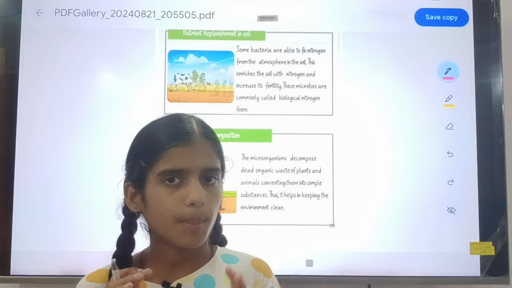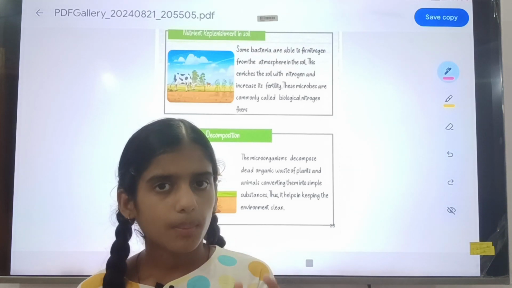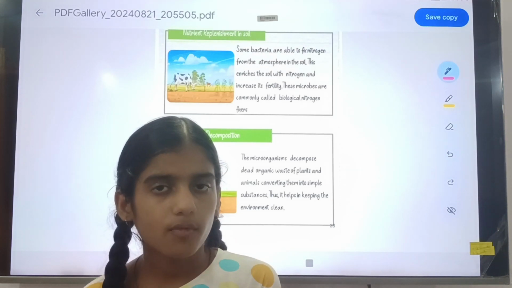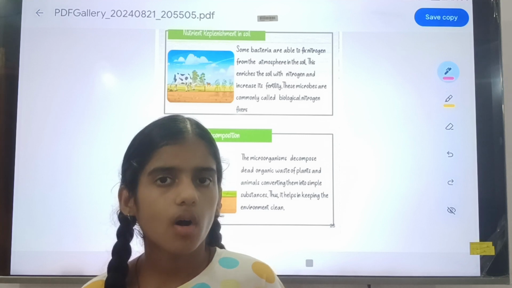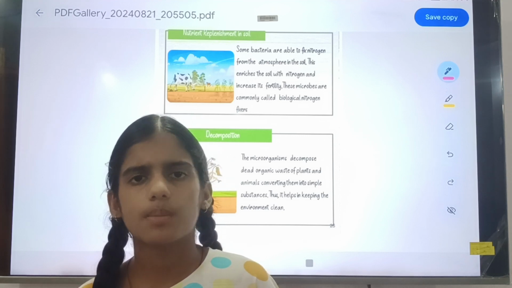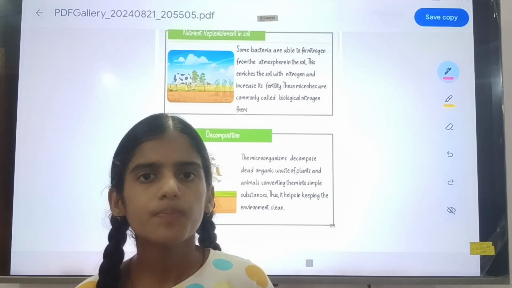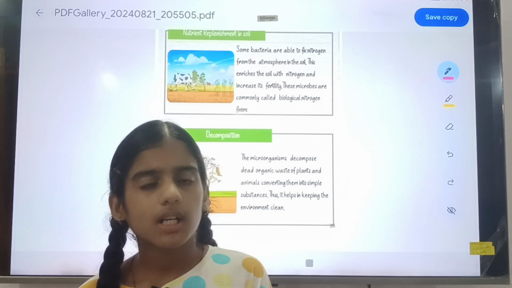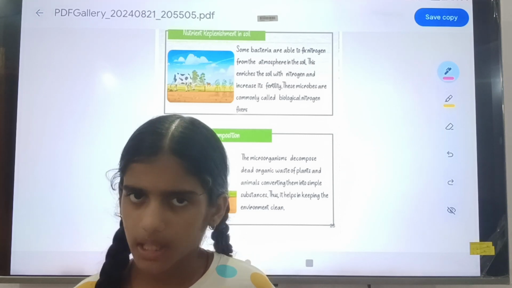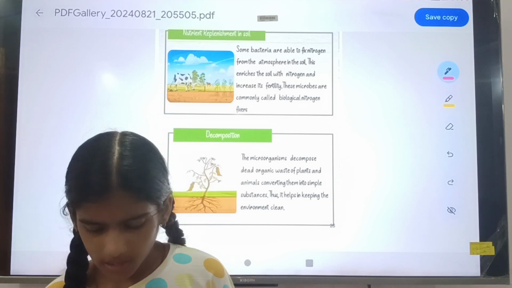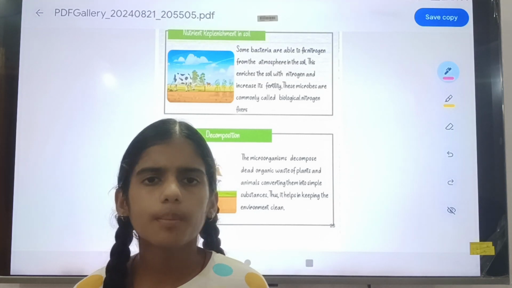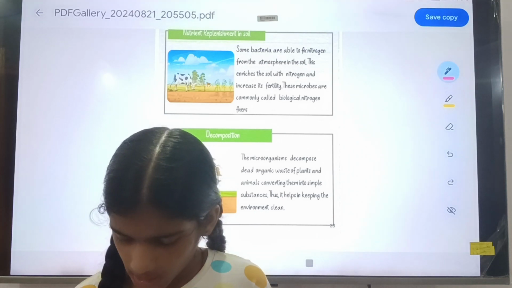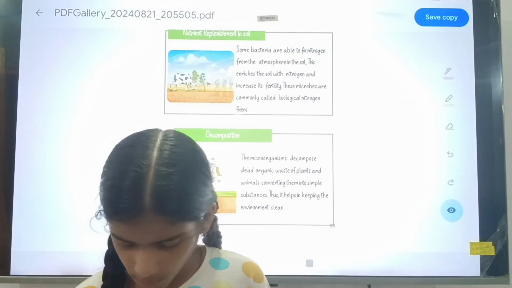Listen carefully: the microorganisms which convert the dead organic material or remains of plants and animals into simple substances thus help in keeping the environment clean. This is called decomposition.